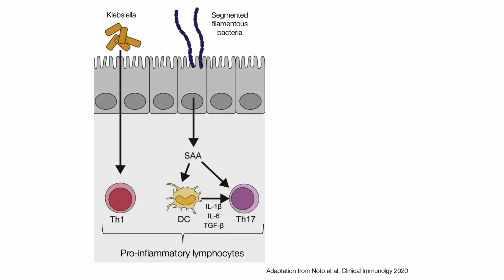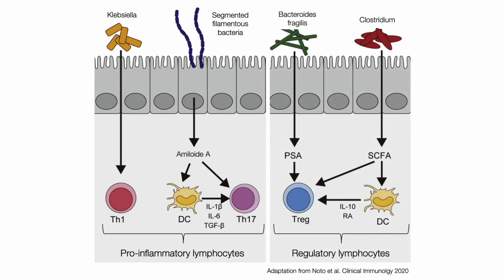Some bacteria from the gut microbiota favor the activation and differentiation of pro-inflammatory lymphocytes, thus contributing to the development of inflammation, while other bacteria favor the activation and differentiation of regulatory lymphocytes and therefore contribute to the control of inflammation. A dysbiosis consisting of an increase in bacteria capable of inducing inflammation and a reduction in bacteria capable of controlling inflammation could contribute to the development of multiple sclerosis.